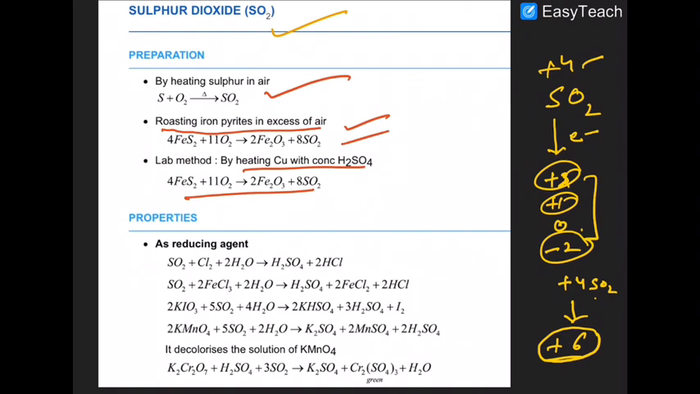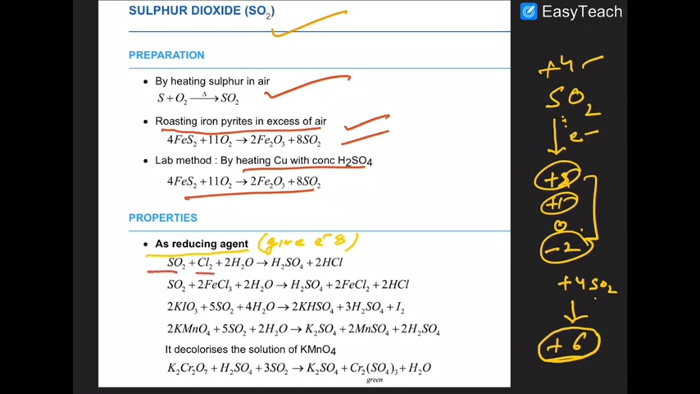Here it can accept electrons and act as an oxidizing agent, and here it can lose electrons and act as a reducing agent. Sure about that? So first we have to look at it as a reducing agent, where it gives electrons, where it provides electrons to you.